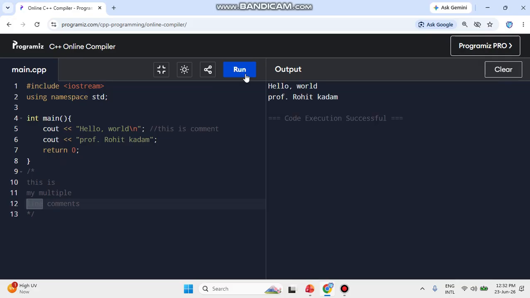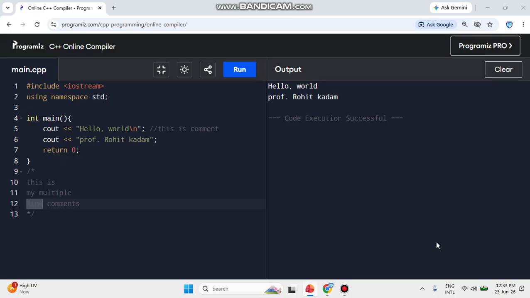So what did we learn, guys? We learned about comments. We have two types: a single line comment and a multiple line comment. Comments make your code more readable, and they are for developer to developer understanding. Now after comments, we will go to the variable concept.